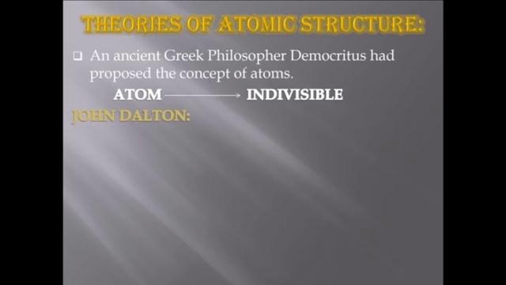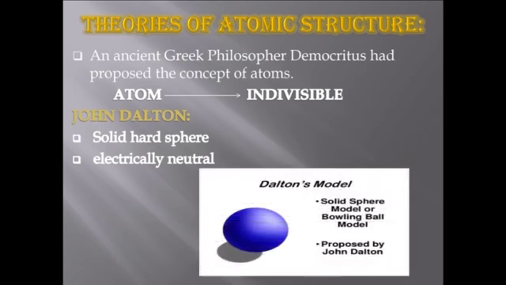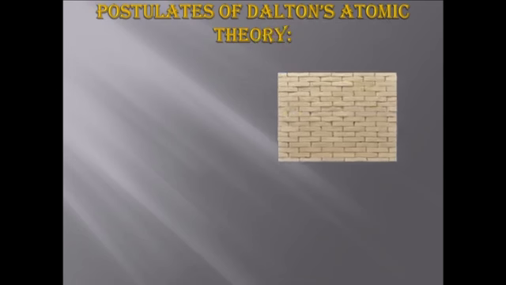The first scientific theory about atom was given by John Dalton. He said that atom is a solid hard sphere. It is electrically neutral, that is, it has no charge on it. So, according to Dalton, an atom is a solid hard sphere, and he gave some other points about atoms. This is the Dalton model. And now we are going to see the postulates of Dalton's atomic theory.